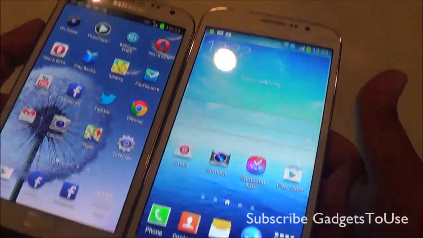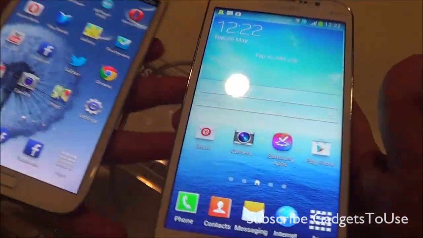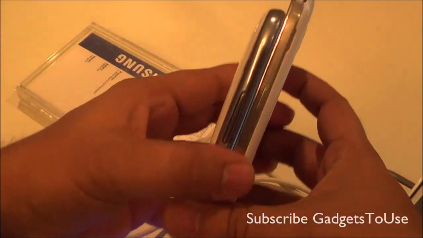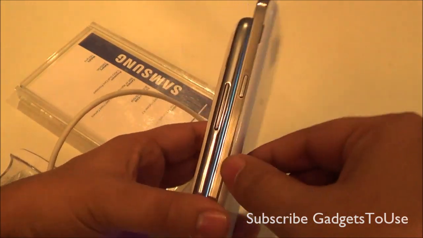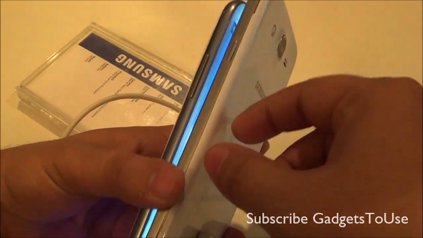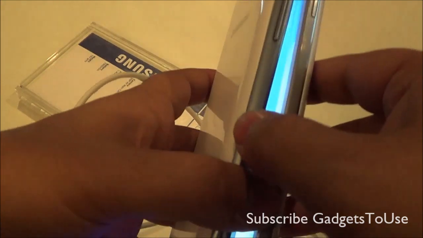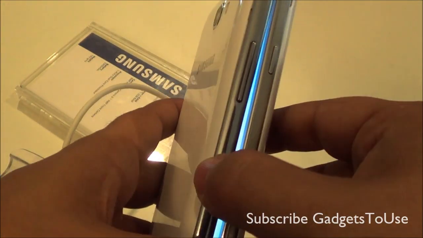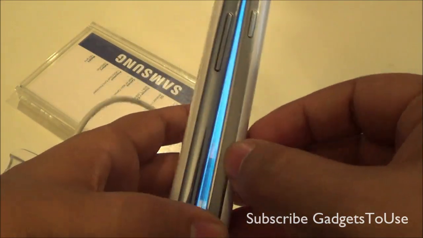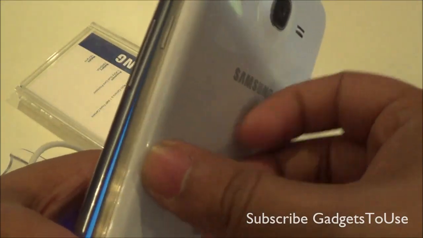In terms of look and feel, these devices look fairly similar from the front display. If we take a look at the side profile, we see that the Samsung Galaxy Mega 5.8 has a design which is inherited from Samsung Galaxy S4. It is not as curvy as the Samsung Galaxy Note 2, which, as you can see over here, is much more curvy, whereas we have a kind of flat design over here, and we see a little amount of curve at the back side.